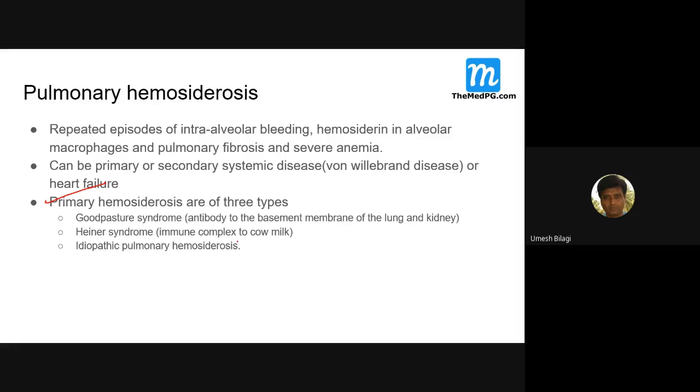And there is immune complex disease related to cow's milk. They can also present with hemoptysis and pulmonary hemochromatosis. And the last one is what? Idiopathic. Even here, among the primary types, the third one you don't know the cause. Later in future, these may get divided into many conditions. But right now, when these two things are ruled out, the patient falls under this group. That's what idiopathic pulmonary hemochromatosis means.